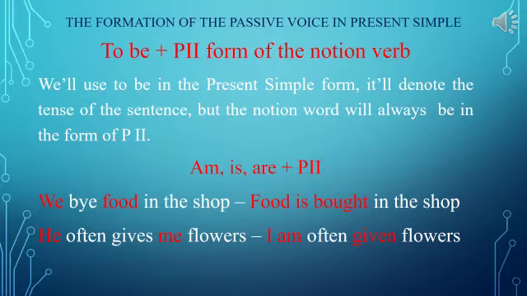Food is bought in the shop, and you may say by us, or we may not use these words at all. He often gives me flowers. Me becomes I because it is the subject, and the subject must be in the common case. I am often given flowers.